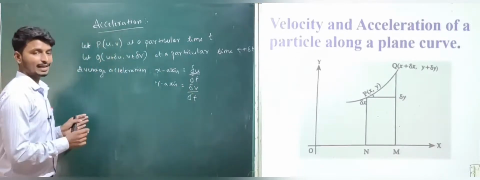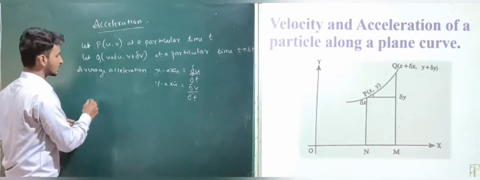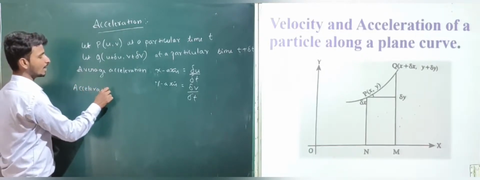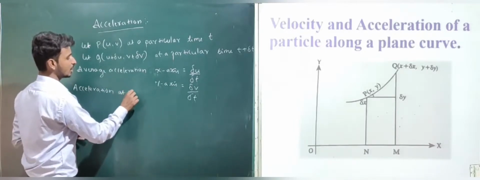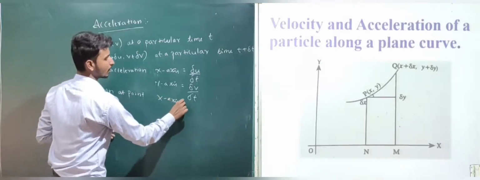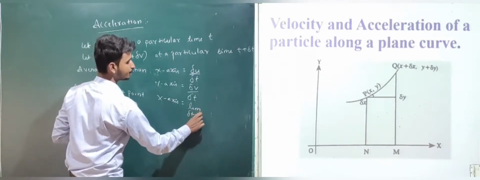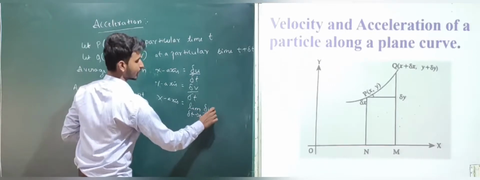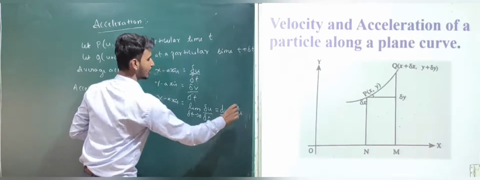So to get the exact acceleration at a particular point P parallel to the x-axis, we apply the limit delta t tends to 0 to del u by delta t, which is du by dt, denoted as u dot.